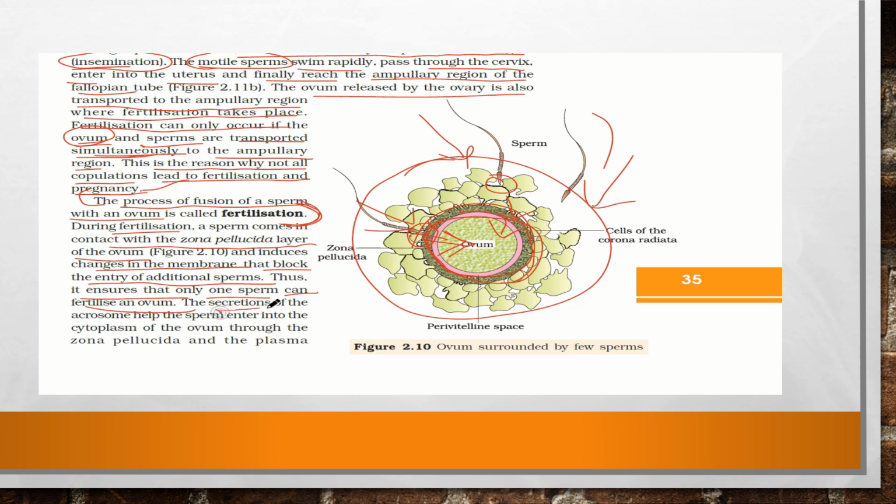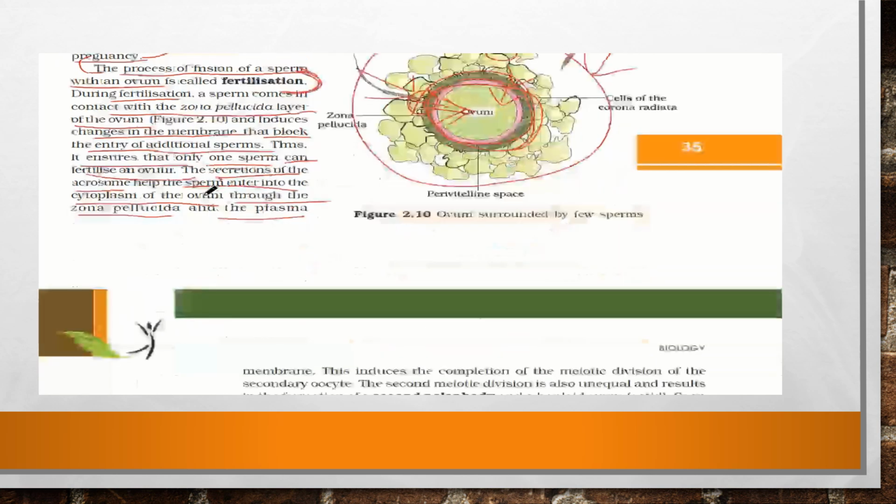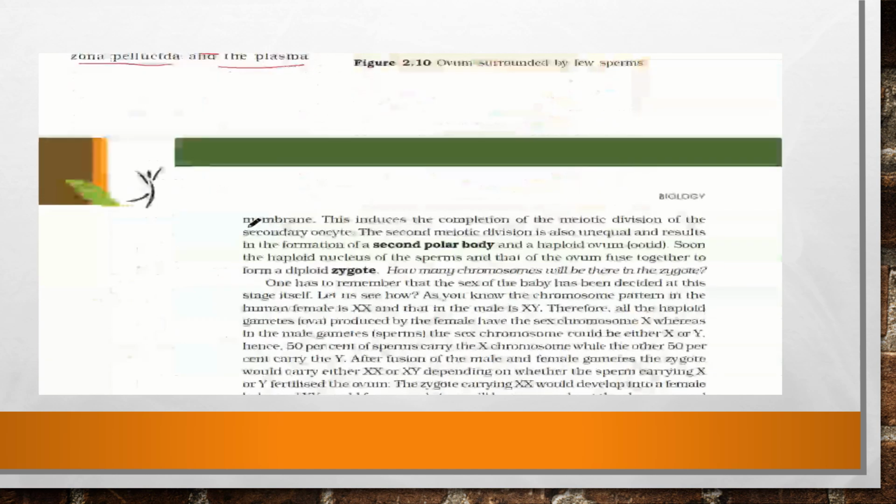The secretions of the acrosome help the sperm to enter the cytoplasm of the ovum through the zona pellucida and the plasma membrane. Okay, so this is what is happening here. Now this induces the completion of meiotic division of the secondary oocyte. We know that at the time of birth, the primary oocyte was formed.